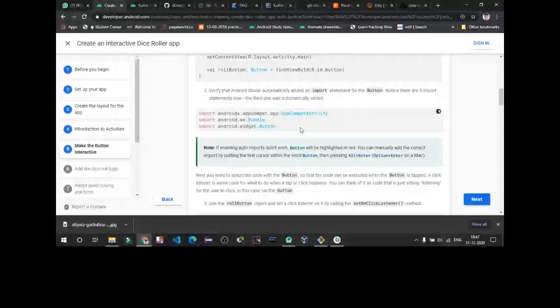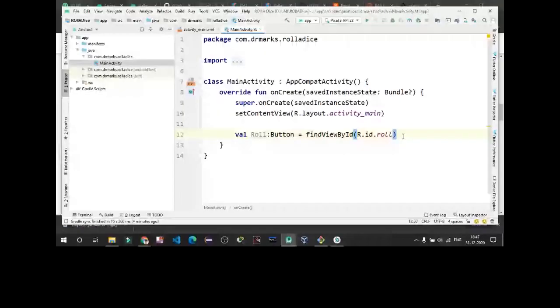Now we are going to perform one more thing: when we click on this button, it is going to perform some task. For that, the roll variable dot, to perform some task we use setOnClickListener, which means when we click something it will perform some task. This is the syntax.